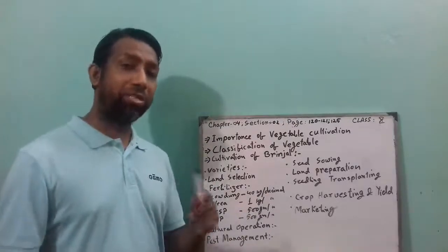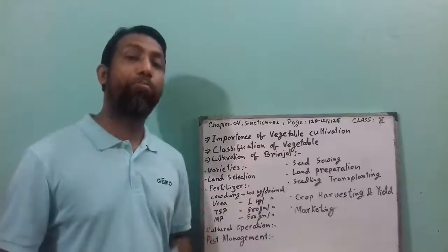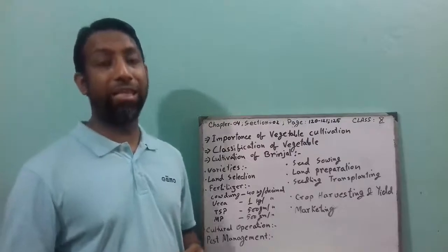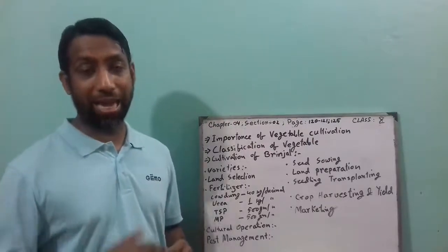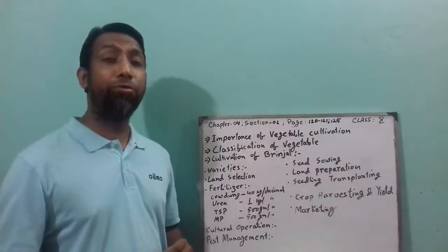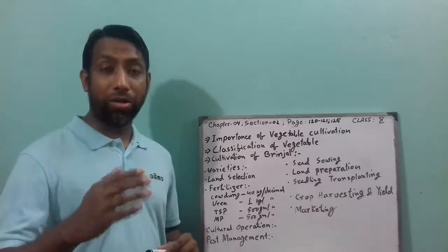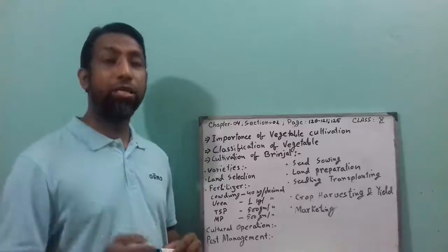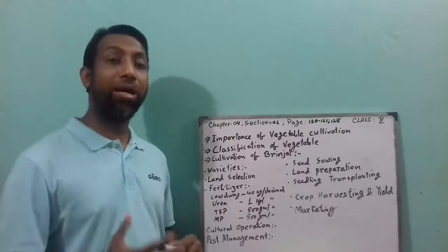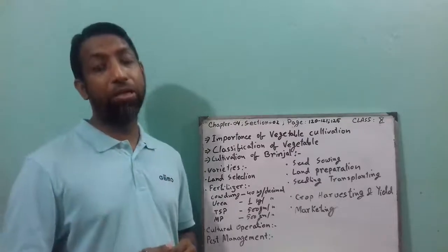After transplanting, you have to provide irrigation, and then again after 10 to 15 days you have to provide another irrigation. After irrigation, you have to use the nirani to make the soil friable and remove the weeds from the field.